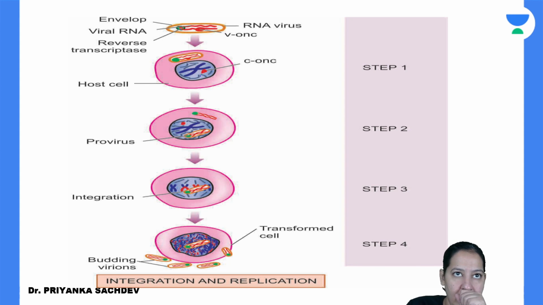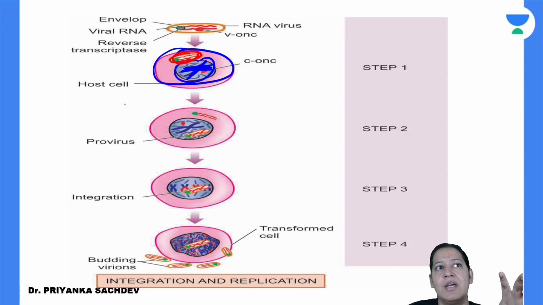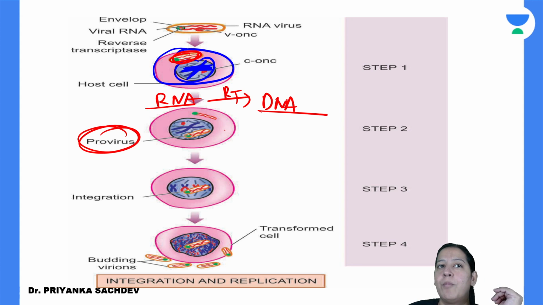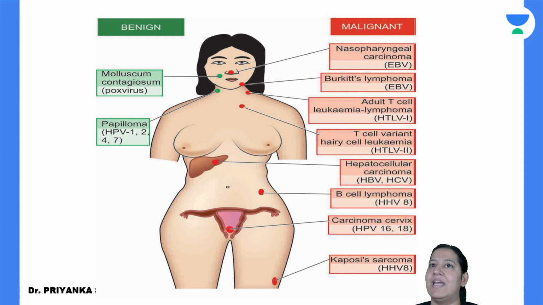So see this diagram. You can see a human cell. You can see the human genome. The blue color is the human DNA as usual. You can see the virus here. This virus contains an enzyme, reverse transcriptase. With the help of reverse transcriptase, it converts RNA into DNA. Such a virus in which RNA got converted into DNA is known as provirus. Now it contains DNA, so it can integrate with the human genome. So it is not direct, it is indirect.